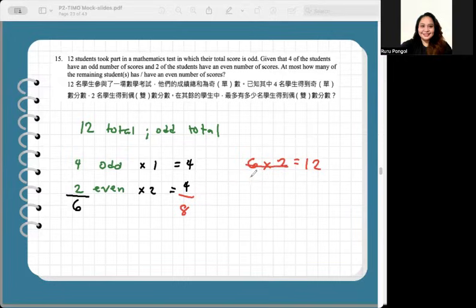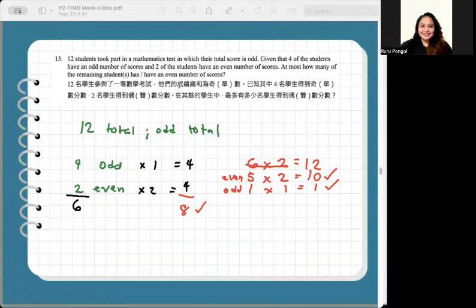But if we try 5 of the kids got even scores, 5 times 2 is equal to 10. 8 plus 10, 18. And one kid got an odd score, as in 1. So these are even, and this is an odd score. So that's 11 plus 8, 19. So this checks that there must be 5 kids.